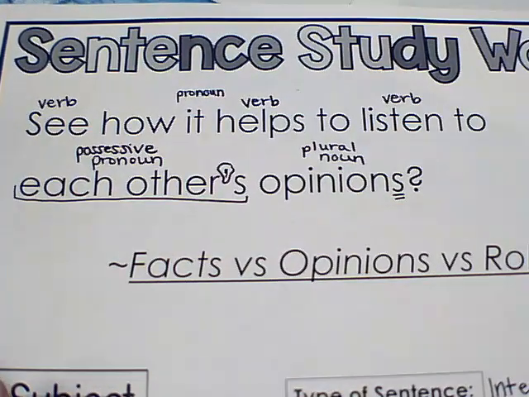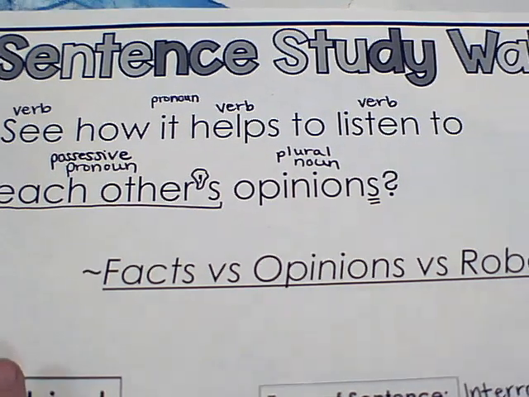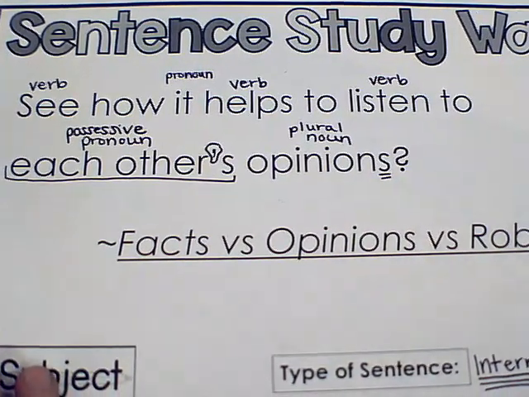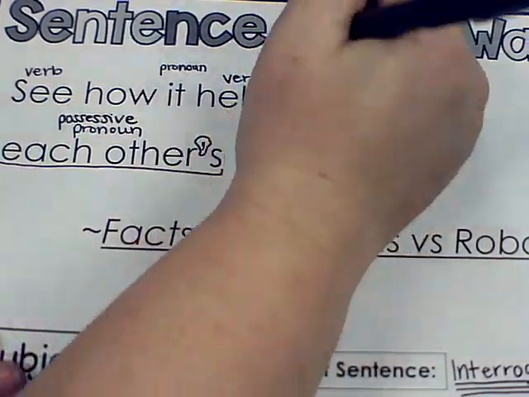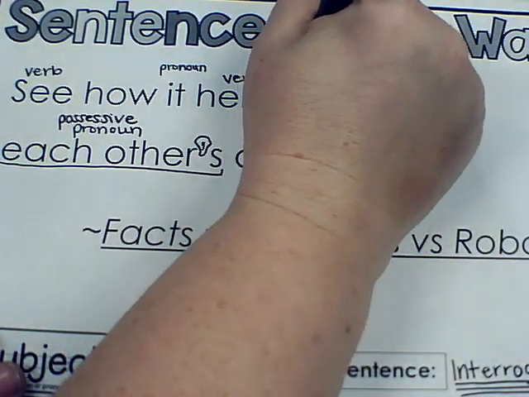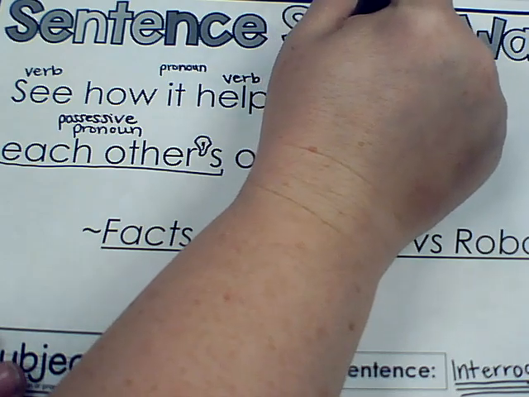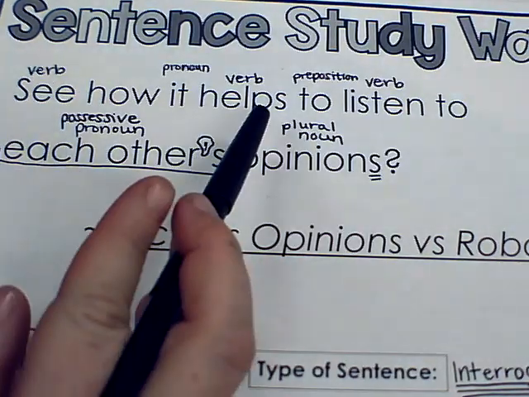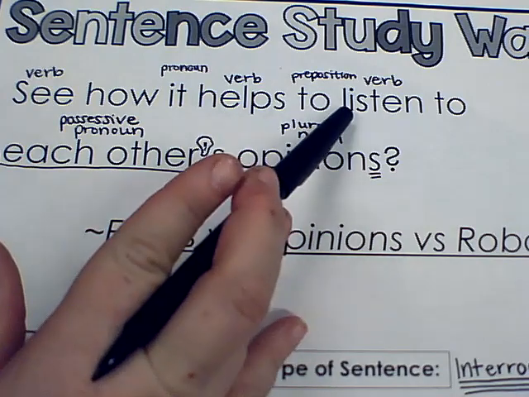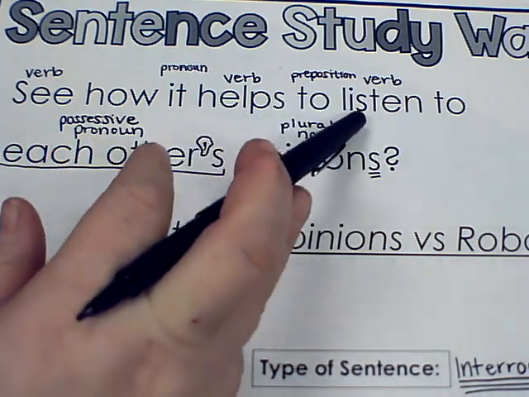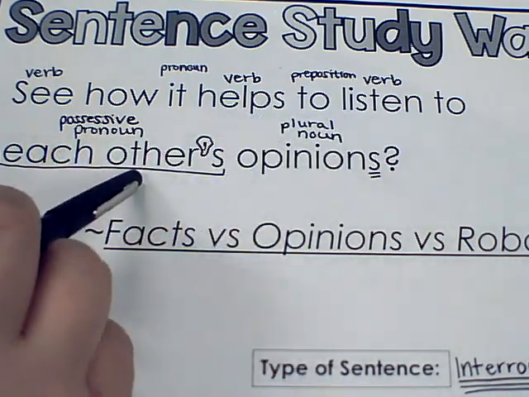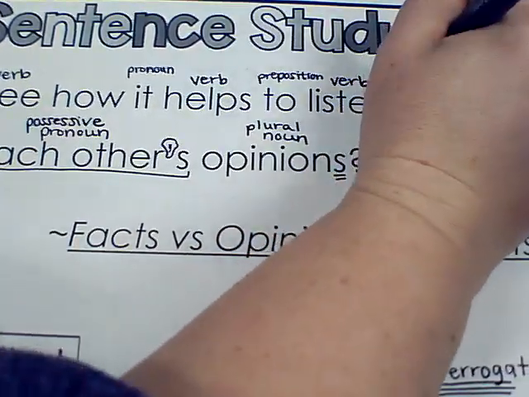All right, so now we only have three words left. How, to, and then to again. To and to, that's something we should have memorized at this point, but to is a preposition. Kind of showing the positioning. The listening is supposed to be with the helping, and the listening is supposed to be positioned with each other's opinions.